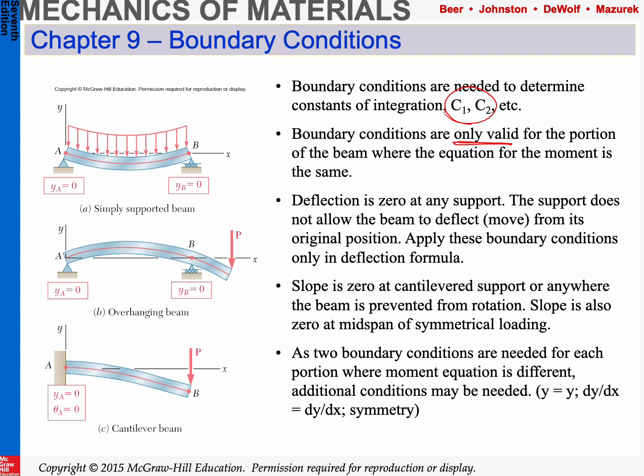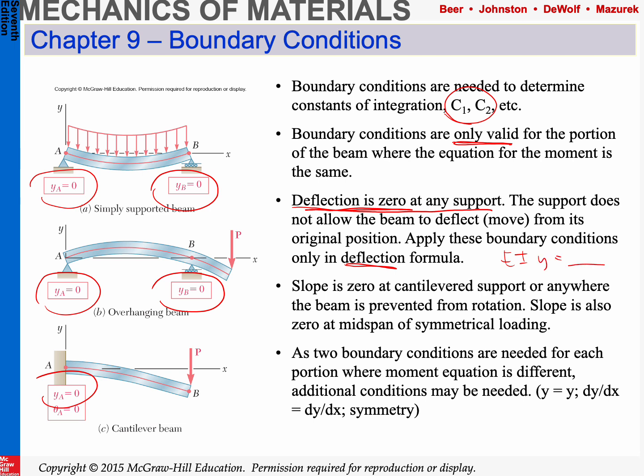The deflection is 0 at any point, at any support. So deflection equals 0 means y equals 0. So anytime we have a support, it can't move up and down because of the support, so y is equal to 0. Only apply these, obviously, in the deflection formula, the last one.